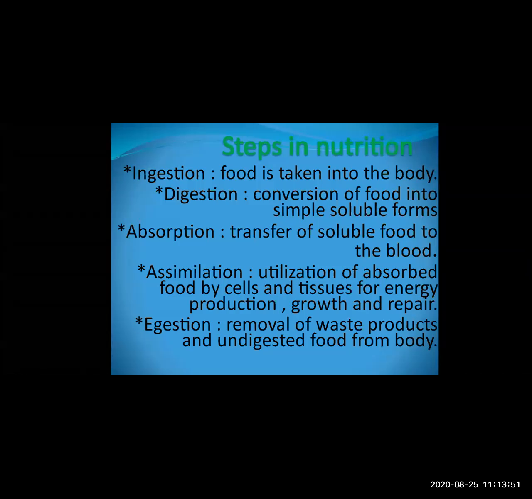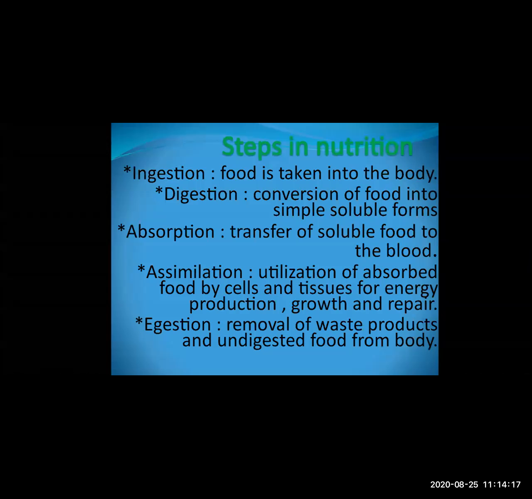Okay. Now the fourth is assimilation. The word assimilation means what? The utilization of absorbed food by the cells and tissues for energy production, growth and repair. Whatever soluble form is there, that is transferred to blood.